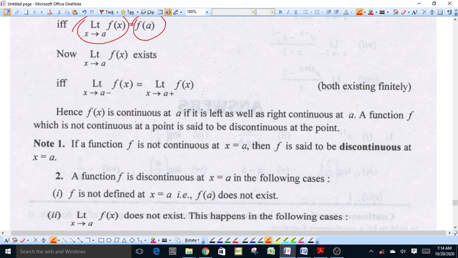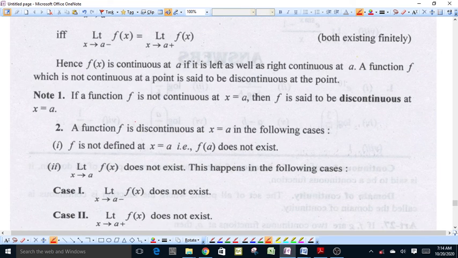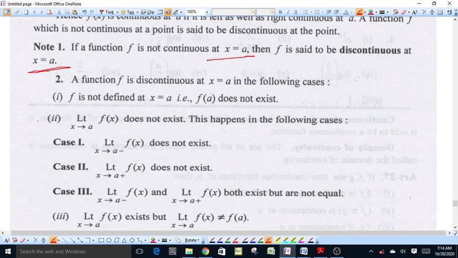A function which is not continuous at a point is said to be discontinuous at that point. If f(x) is not continuous at x equal to a, then f(x) is said to be discontinuous at x equal to a. Discontinuity of function f(x) can be in the following cases. First, f(x) is not defined at a point x equal to a, then f(a) does not exist, that is the value of function does not exist at point x equal to a, then we say that function is not continuous, or we can say function is discontinuous.